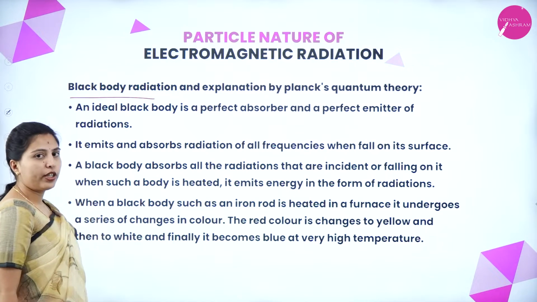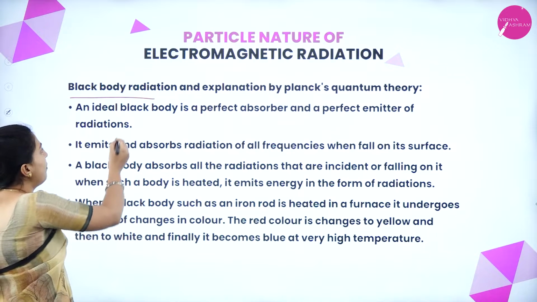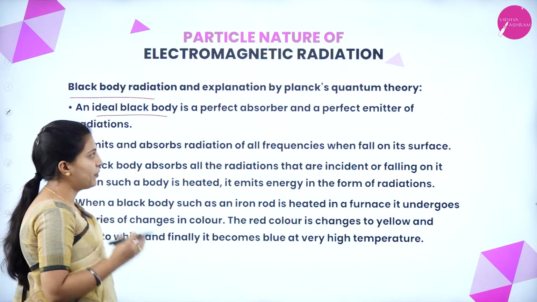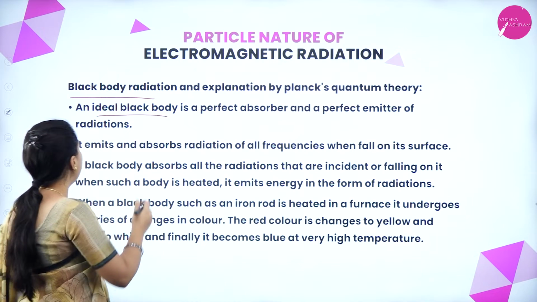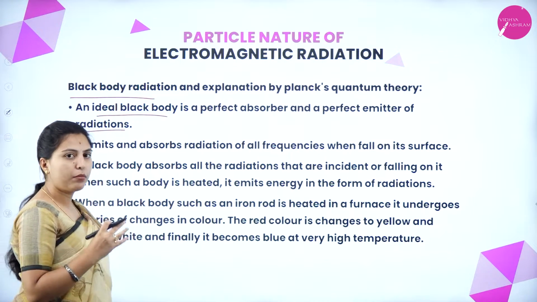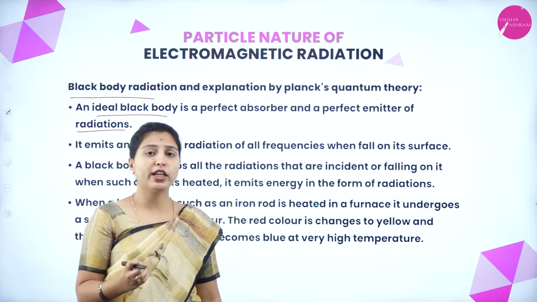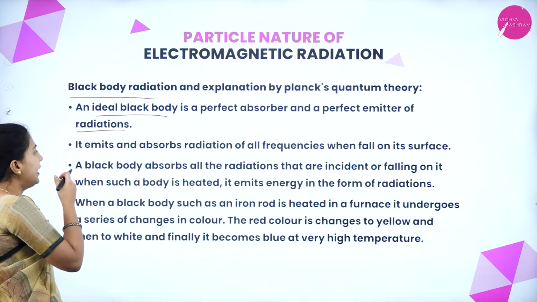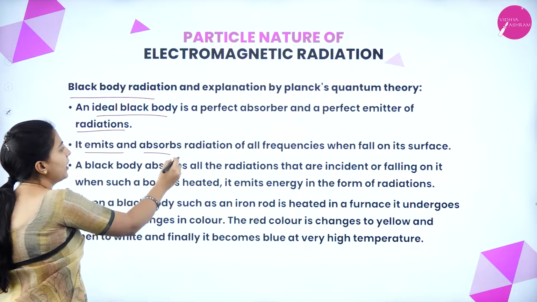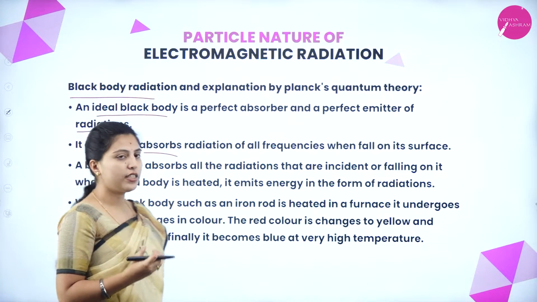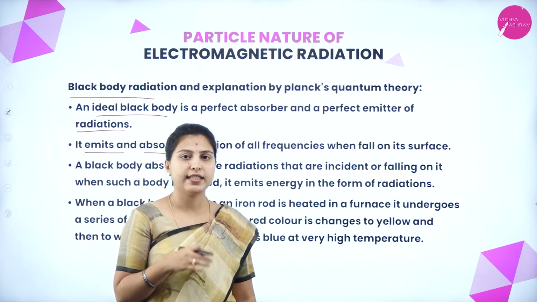What does black body radiation mean? An ideal black body is a perfect absorber or a perfect emitter of radiation. A black body is a good absorber of radiation or a good emitter of radiation. It emits or absorbs radiation of all frequencies that fall on its surface.